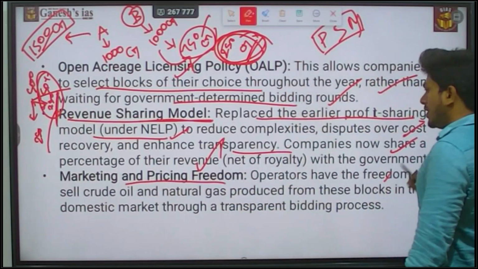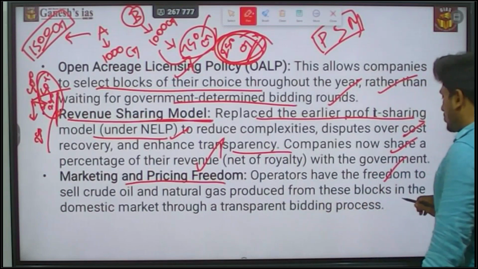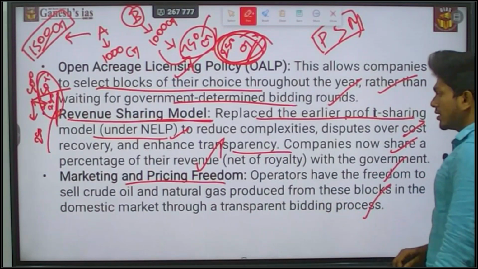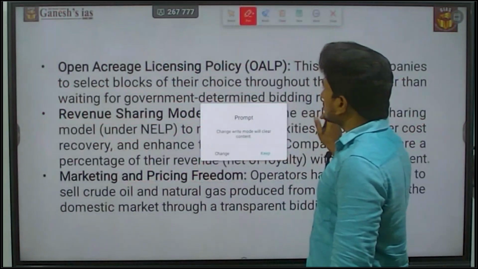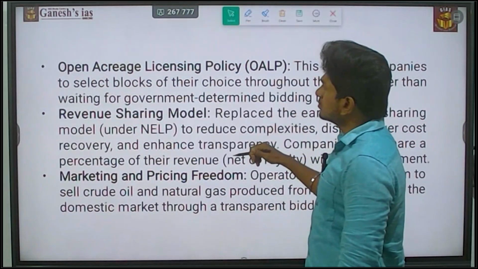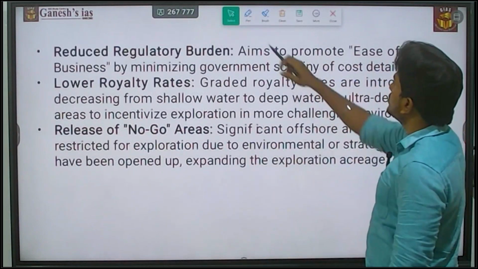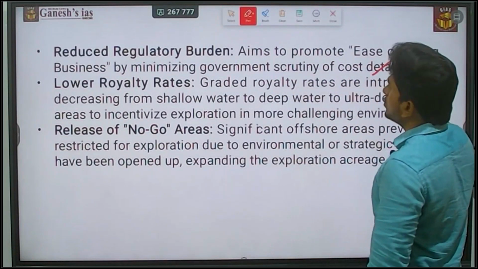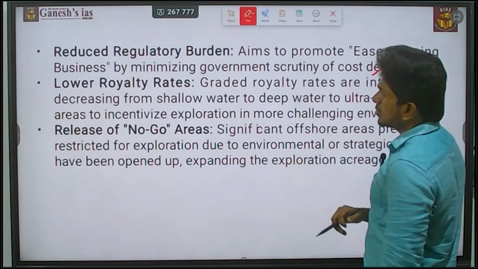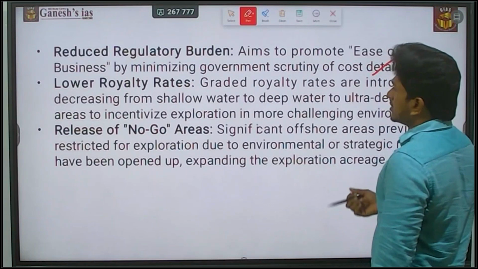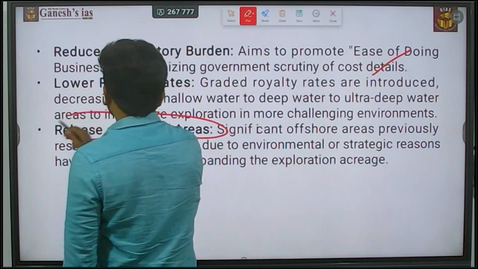Operators have the freedom to sell the crude oil and natural gas produced from these blocks in the domestic market through a transparent bidding process. And then reduced regulatory burden, which aims to promote ease of doing business by minimizing government scrutiny of cost details, and lower royalty rates. And then the most important is release of no-go areas.